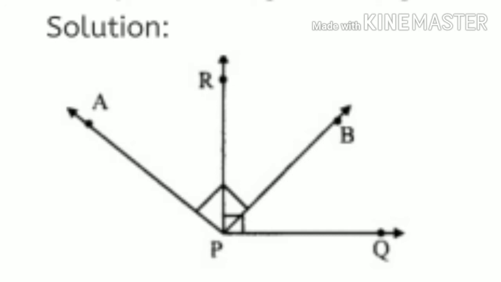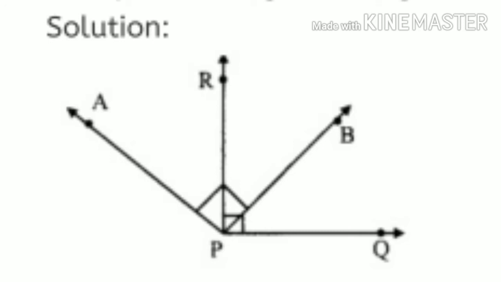Complementary angles means the angles whose sum is 90 degrees, or we can say the pair of angles whose addition is 90 degrees is called complementary angles. So see here, the two angles are making 90 degrees, angle QPB and angle BPR. So that means the addition of these two angles is 90 degrees. So your answer is